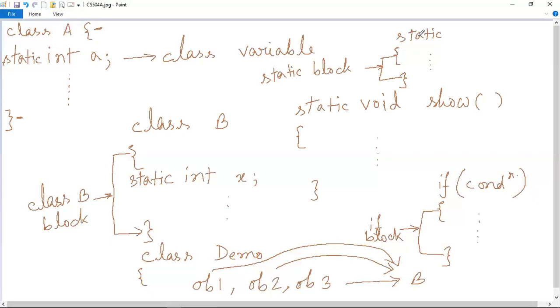So it may come to your mind that if we can execute a static block even before the main method executes, then obviously we can execute a program without main. That means we can write whatever we want to write inside the static block, and we are not writing the main method in that program, then also it will get executed. But